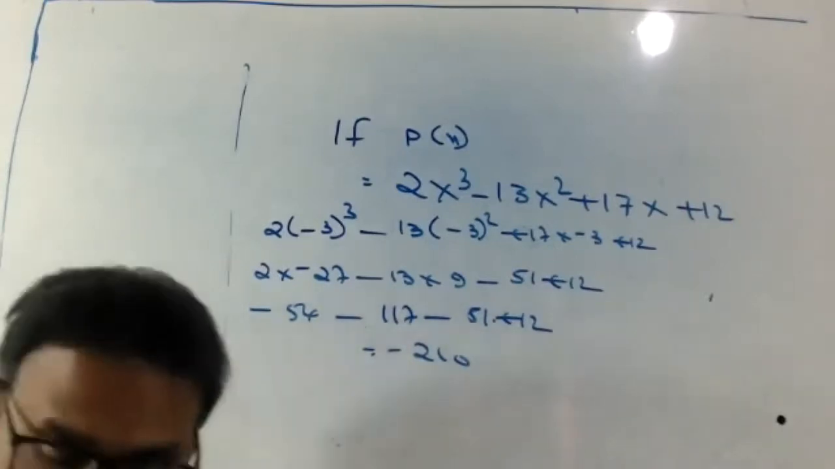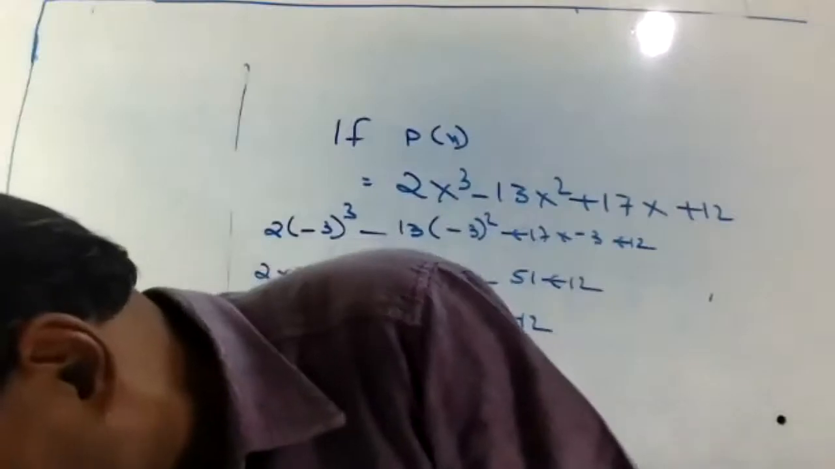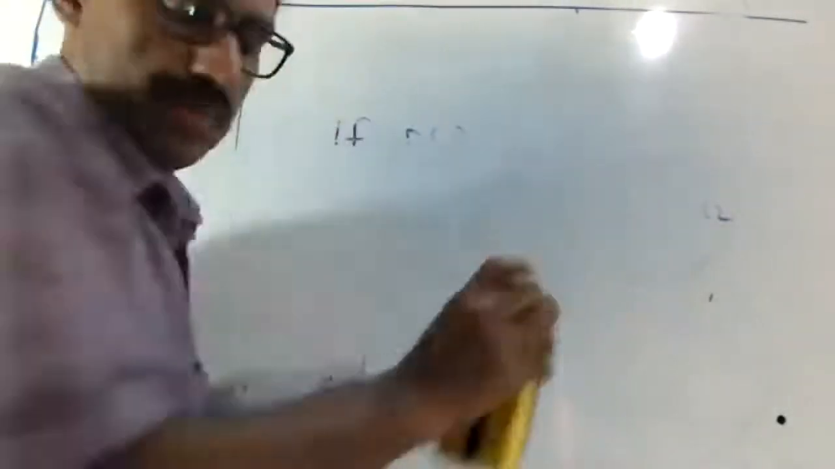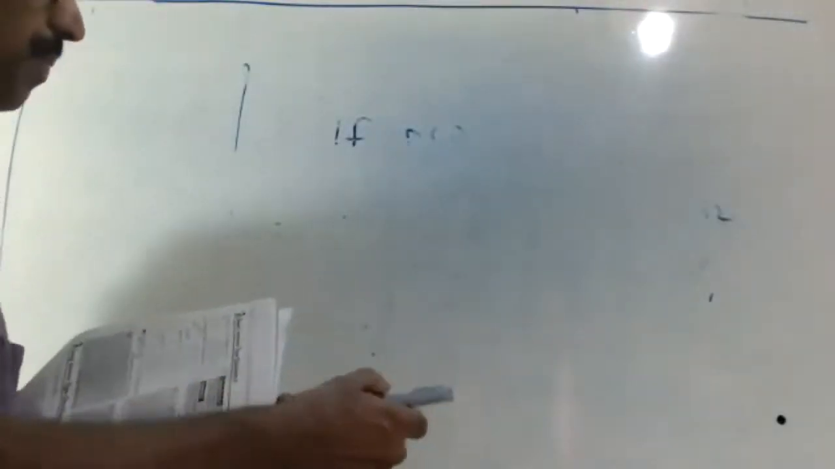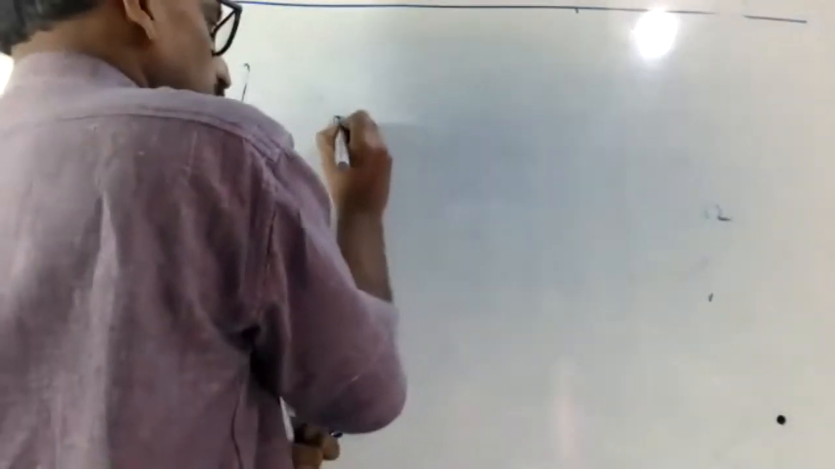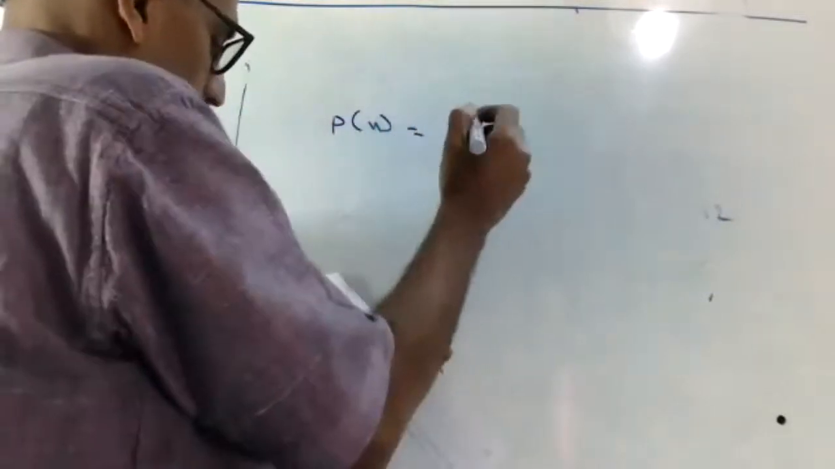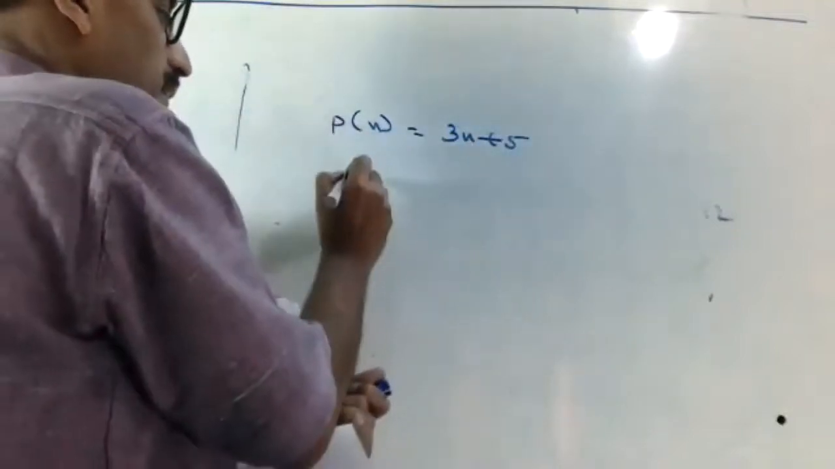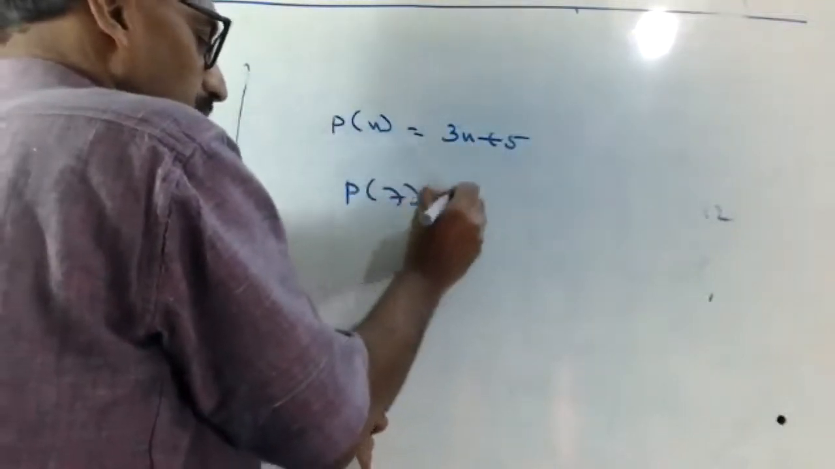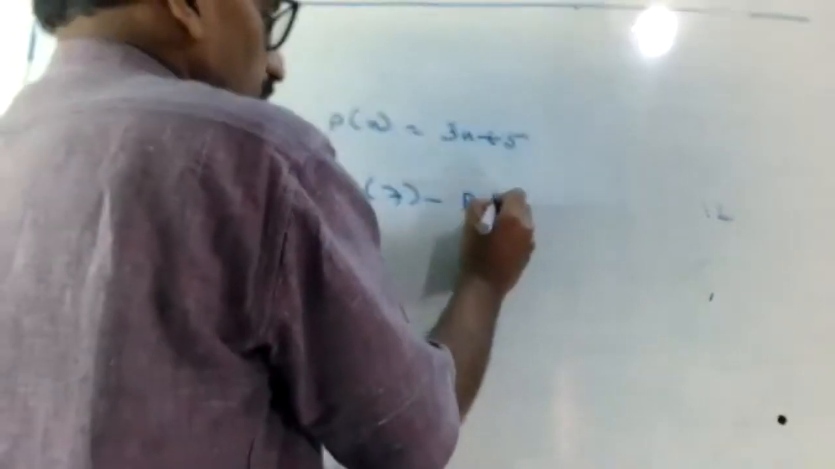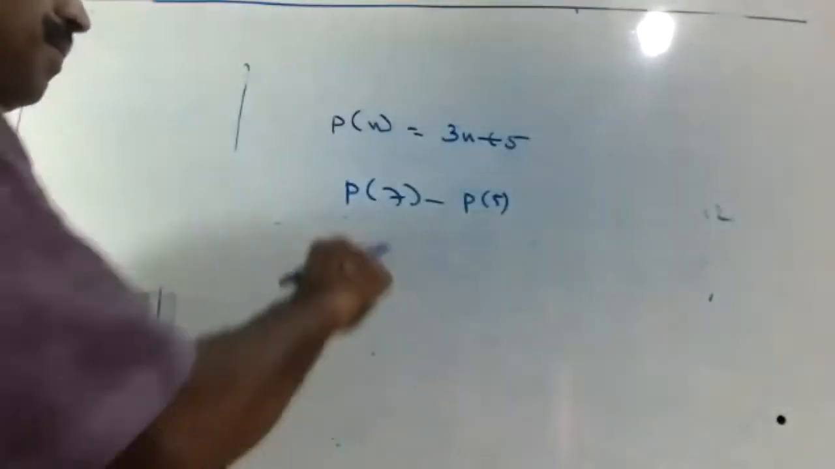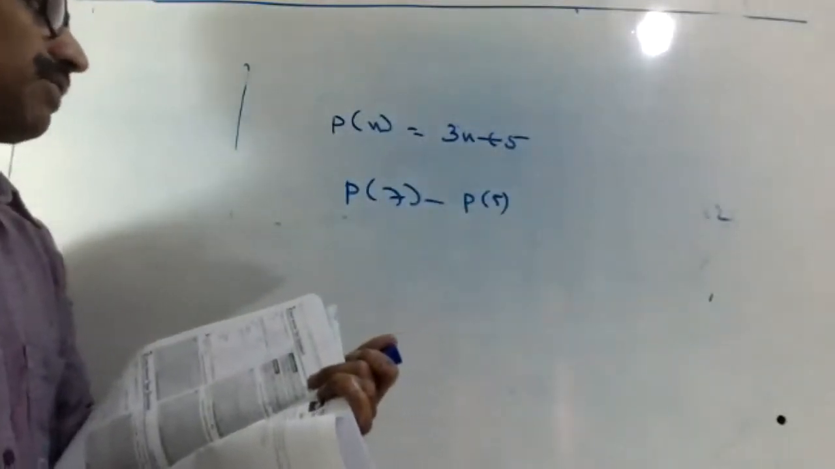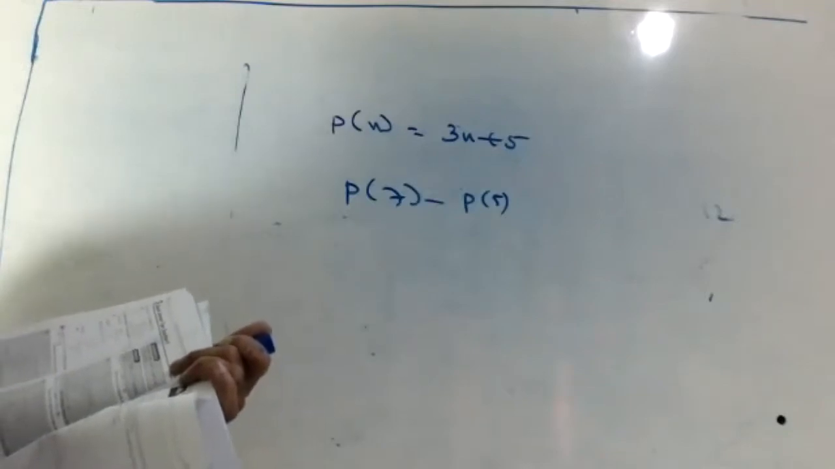Okay, so next question. Listen here. P of x equal to 3x plus 5. Find P of 7 minus P of 5. Okay, try now.